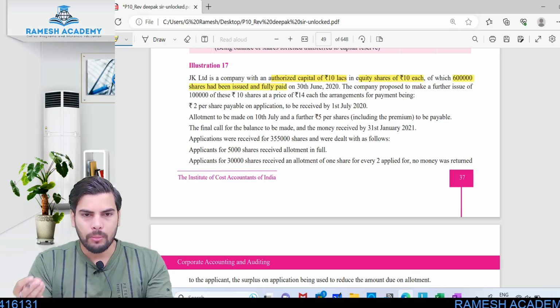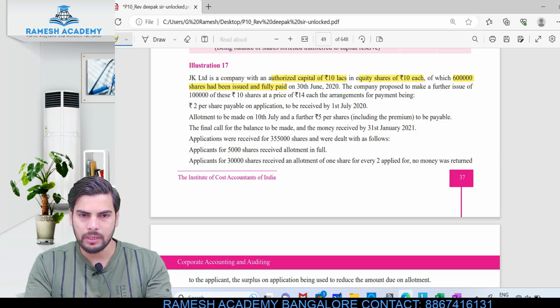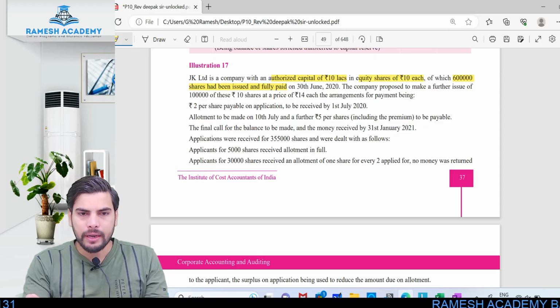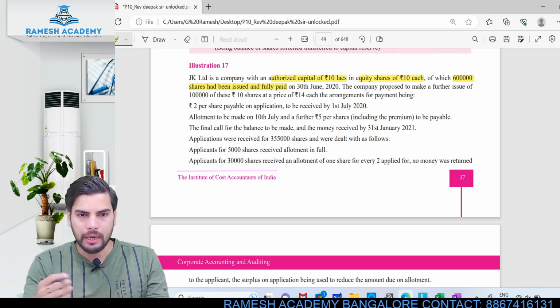We are not worried about these 6 lakh shares, which have already been issued and the amount already received. If the company wants to issue further shares, how many can it issue? Out of 10 lakh shares, it has already issued 6 lakh shares, so the remaining 4 lakh is the maximum the company can issue. Whenever the company wants to issue further shares, the maximum they can issue is 4 lakh. Remember, I told you the issued shares at no point of time can exceed the authorized shares.